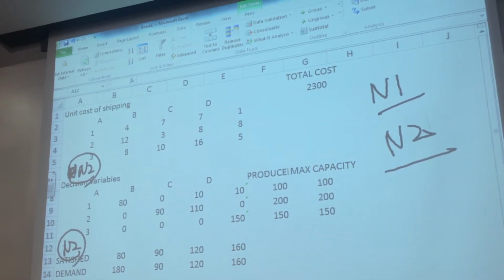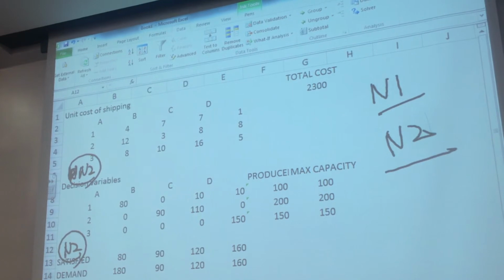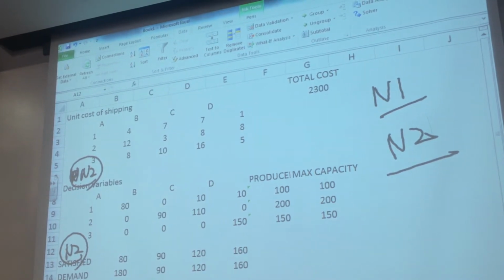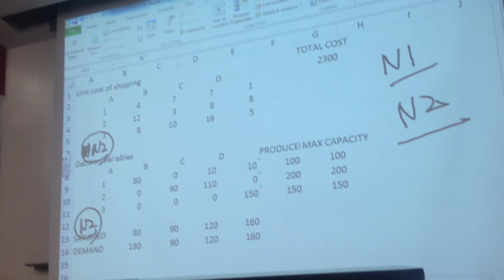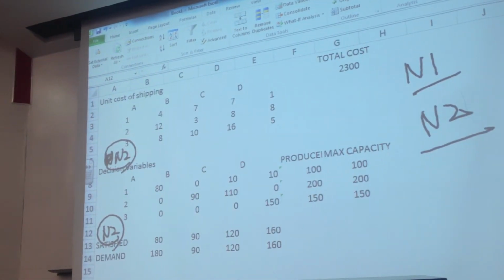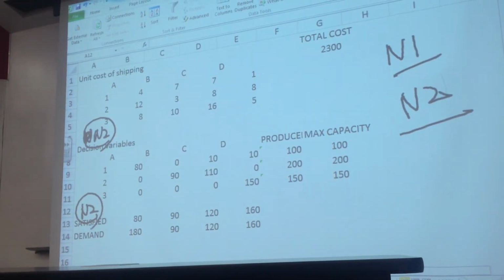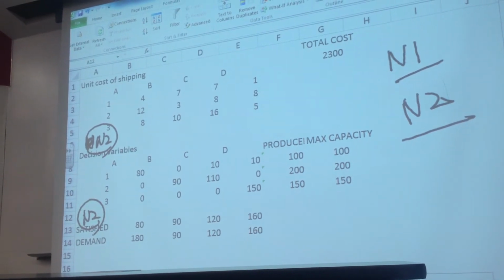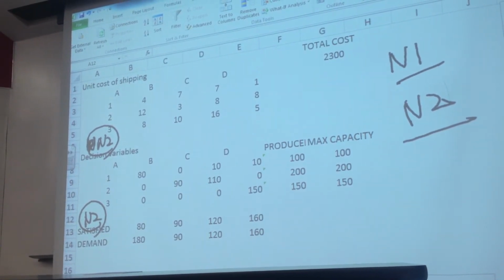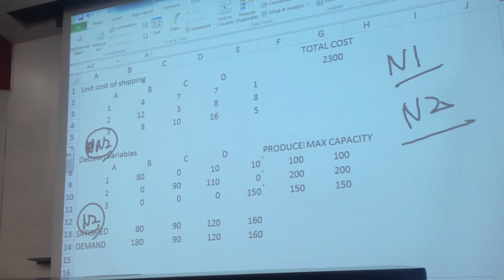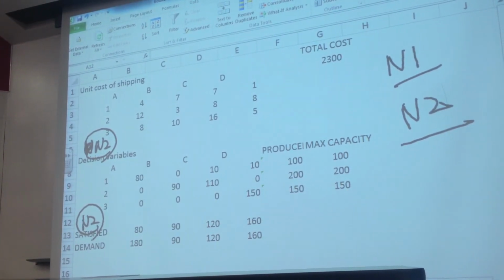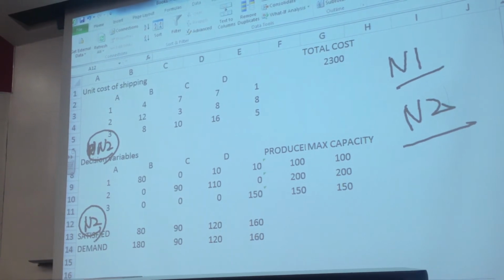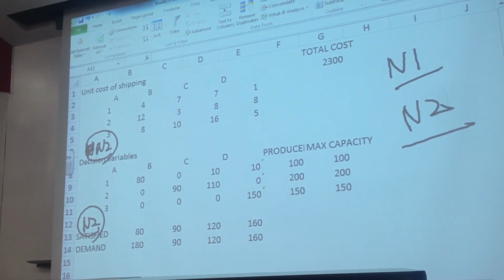Your unit cost of delivery in this case varies, because it's now from Cambodia to A, B, C, and D. And then solve for total cost. You want to choose the location with the lowest total cost. This is how we can use our transportation model.